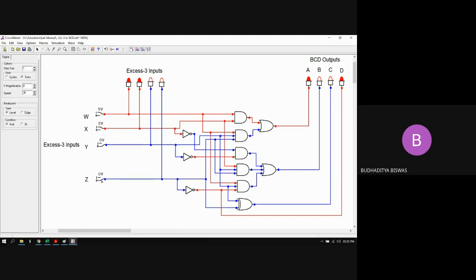Means 13, 14, 15, these are not valid. This is equal to 13. You see, the conversion is done, but it is not a valid BCD number. 10 is not a valid BCD number. Similarly, 14 and 15 are also there. This one is actually converting all these things. 15 minus 3, that means 12. So 12 is coming, but this 12 is not a valid BCD number. You should not take this one. BCD number means from 0 to 9.